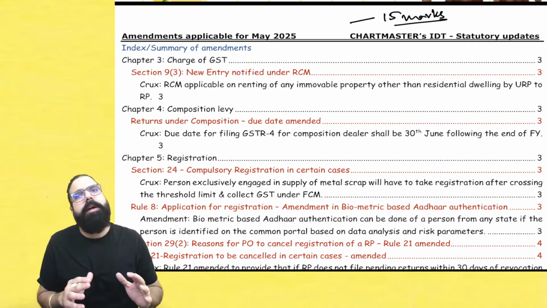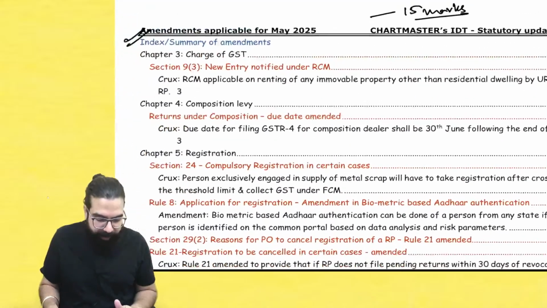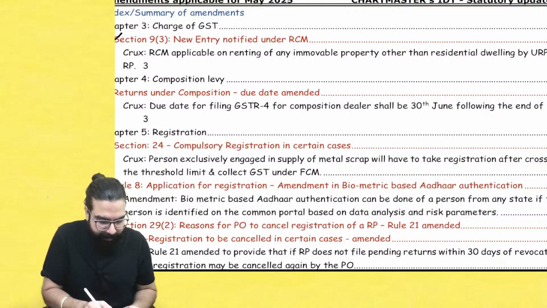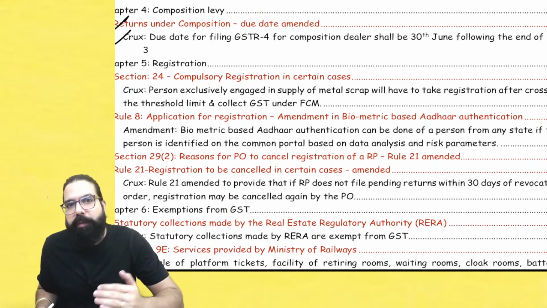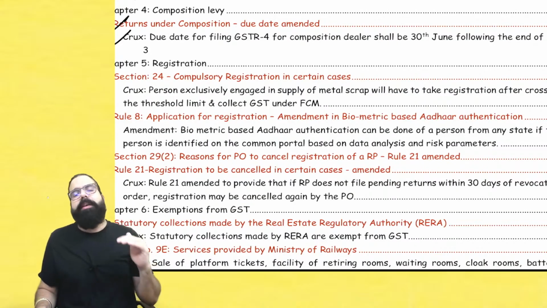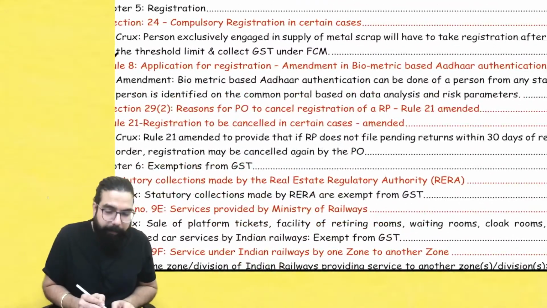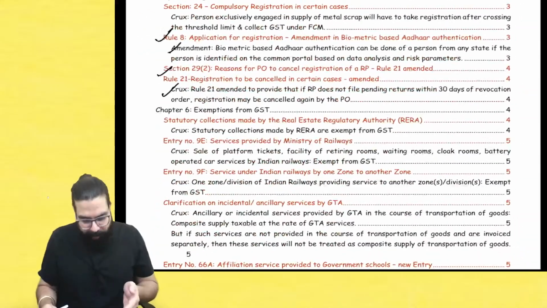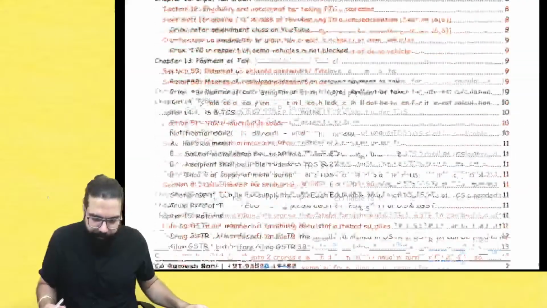Once we are done with the amendments, you can see the index over here: the topic is there and the crux has been given. So one day before the exam, or on the day of the exam, when you want to quickly revise, you can just read the amendment and the crux. All the amendments are written in shortcut so that it becomes very easy.